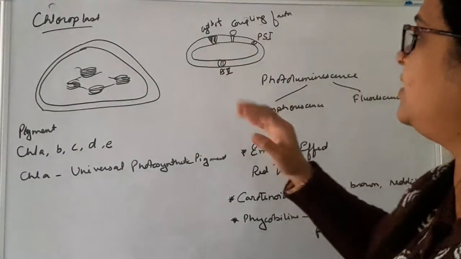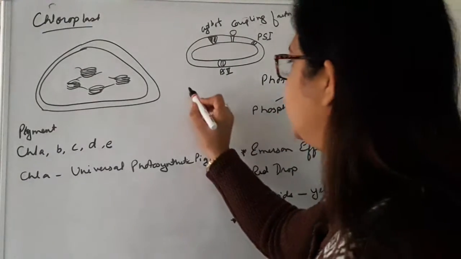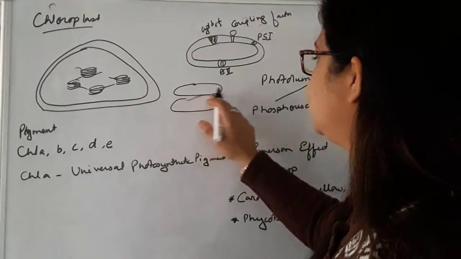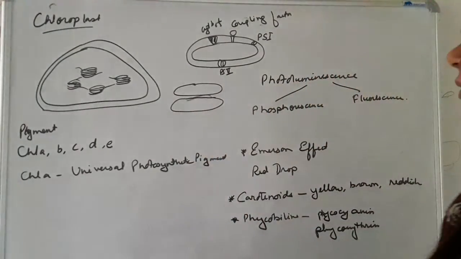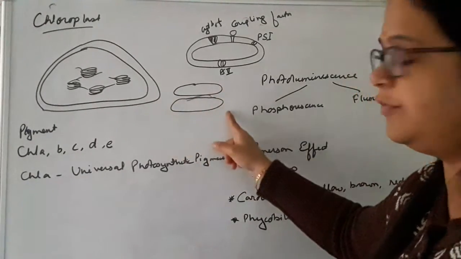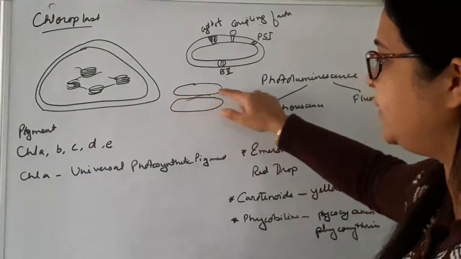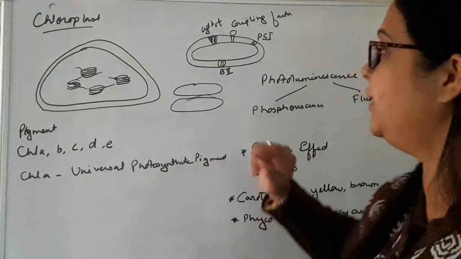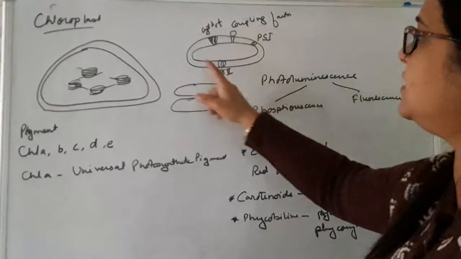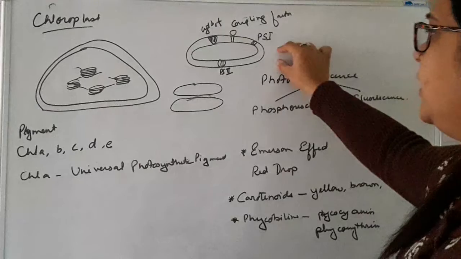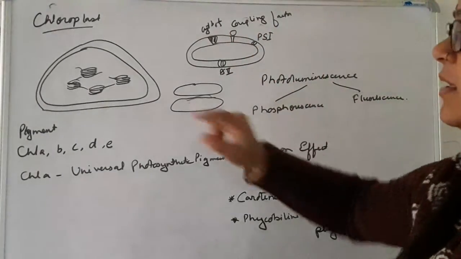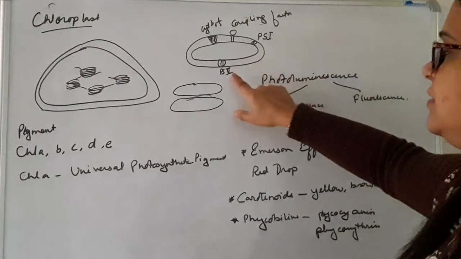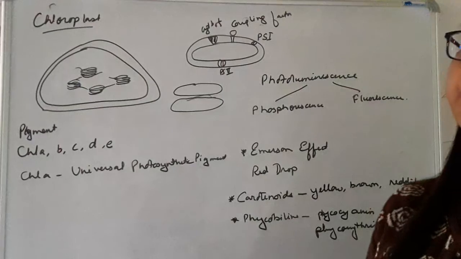Now, when we discuss the thylakoid, these thylakoids are stacked in this portion, that means they overlap one another. This portion towards the outer part of the granum is called the margin, and the place between two thylakoids is called the partition. Suppose we consider this is the thylakoid. There are four major complexes in the thylakoid: photosystem 1, photosystem 2, coupling factor, and cytochrome b6f.